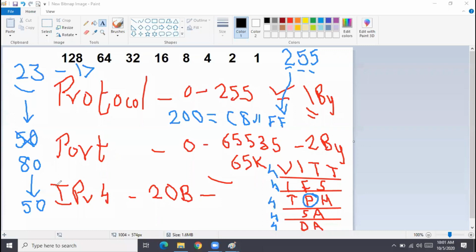Why is 23 seen as 17? Because it shows the value in hexadecimal. If I simply write 17, people will not understand whether it is decimal or hexadecimal. That's the reason, if you want to tell anybody that it is hexadecimal, we indicate it by 0x.